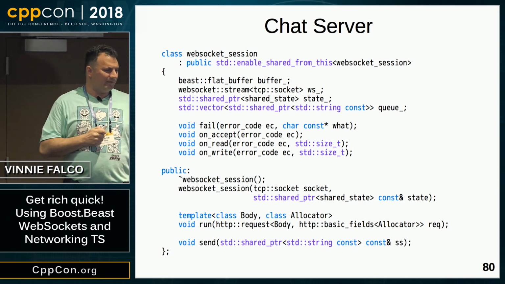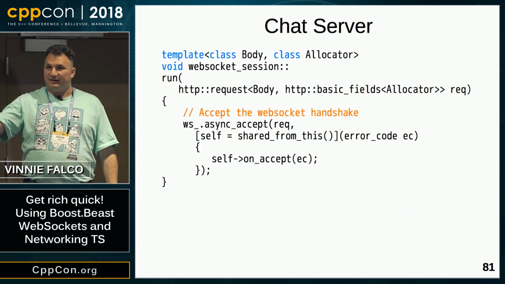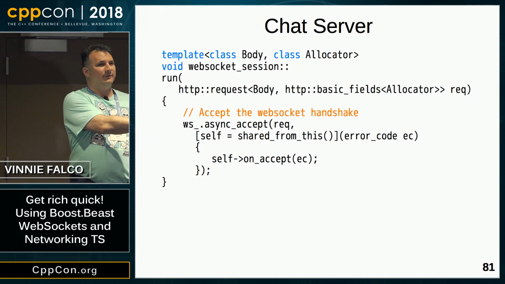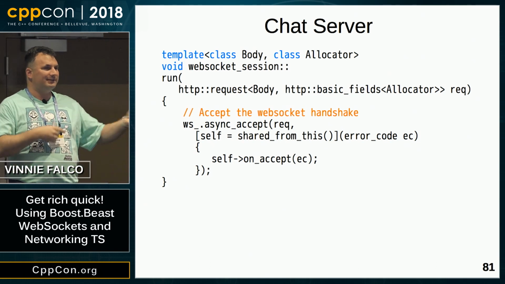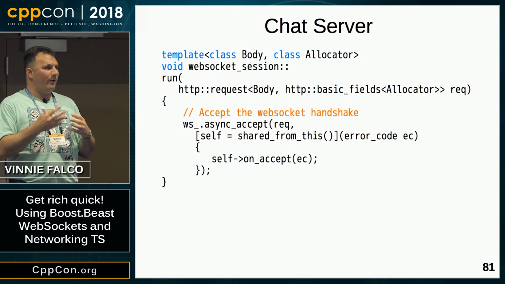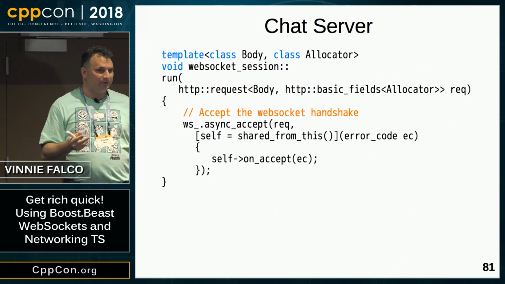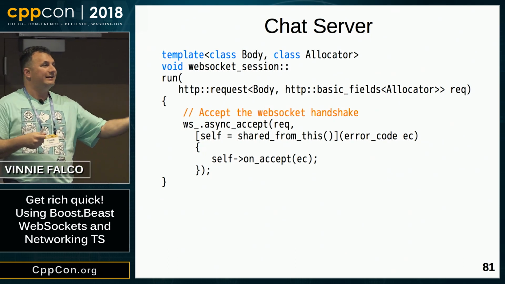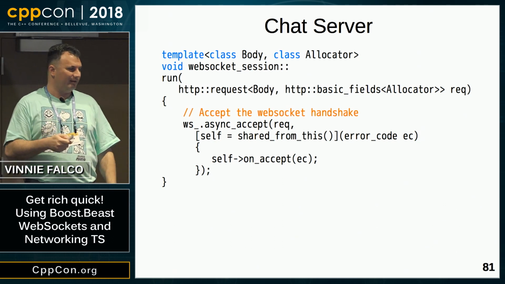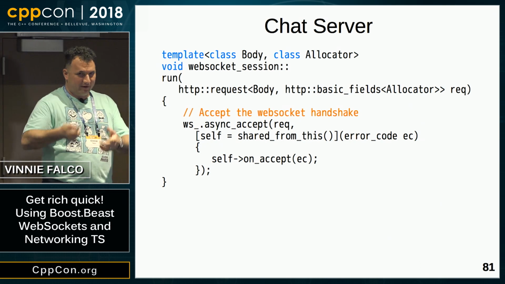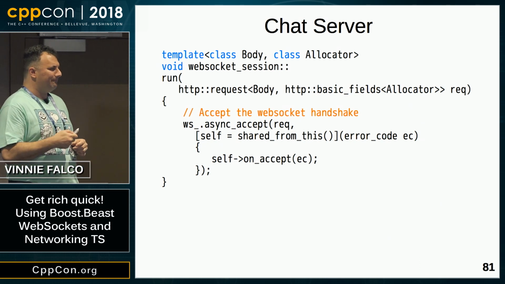OK, here's our WebSocket session. When we launch the session, we take that HTTP upgrade request, and we just pass it to Beast. We call this function called AsyncAccept. It's an asynchronous function. It's going to look at the upgrade request, make sure that everything about it is kosher. It'll send back the proper response. And then once our completion handler is invoked, now we know we can start talking WebSocket. We're going to call a function called onAccept. You can see, again, we're binding shared from this in there. By now, you're pretty familiar with that idiom.